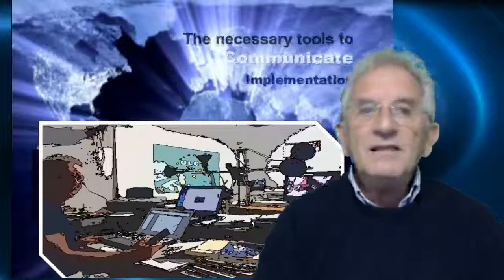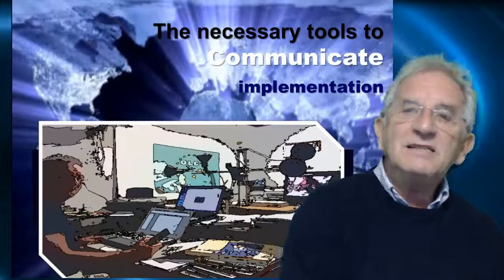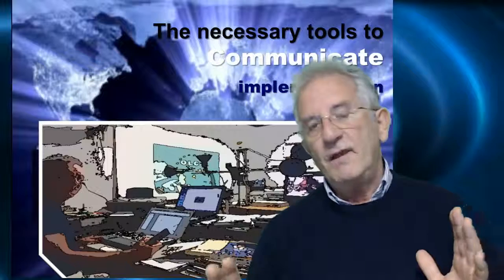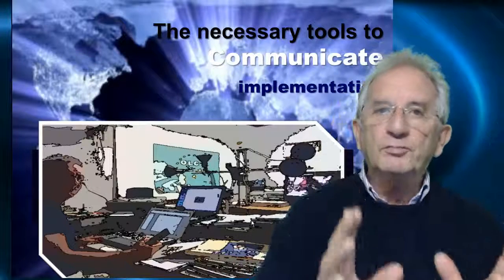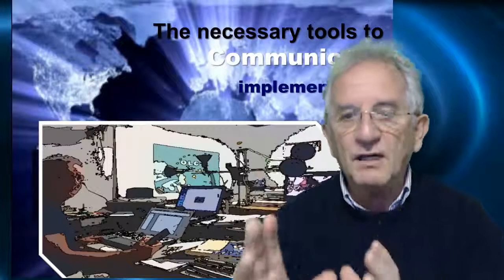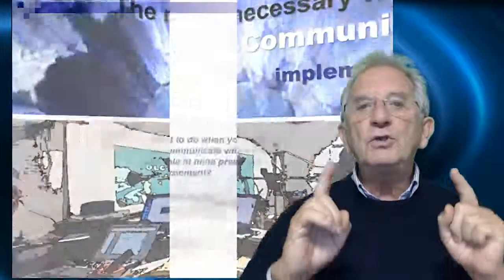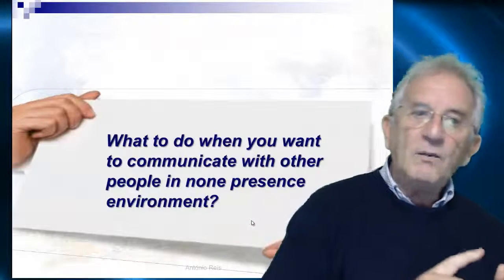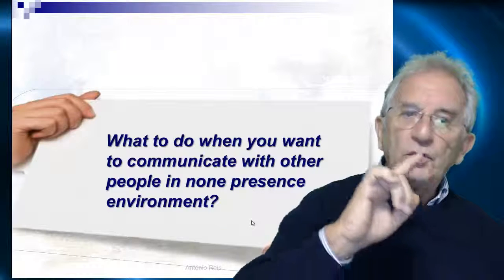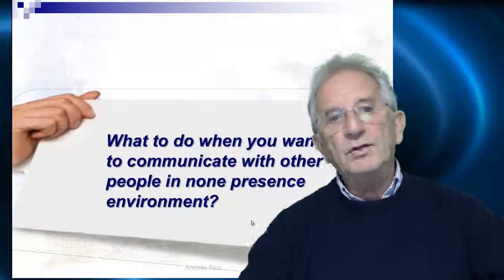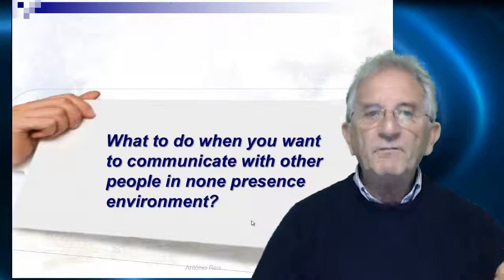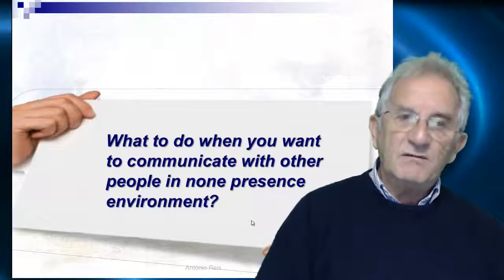And these are the necessary tools to communicate. Because if you have the group, if you have the target to reach, you need to communicate. And what to do when you want to communicate with other people in a non-presence environment?